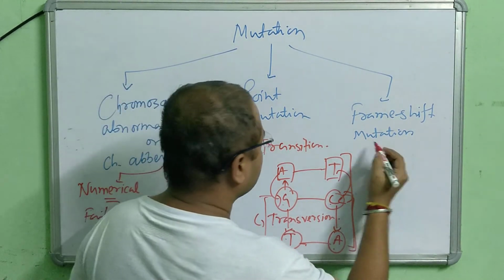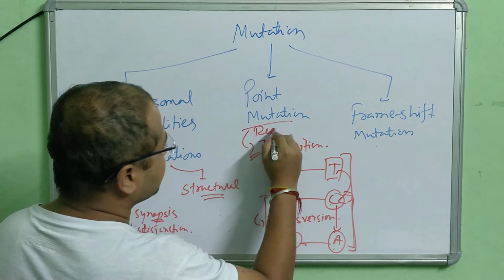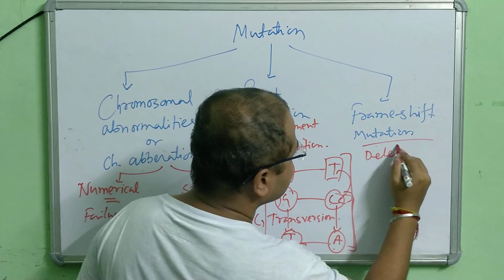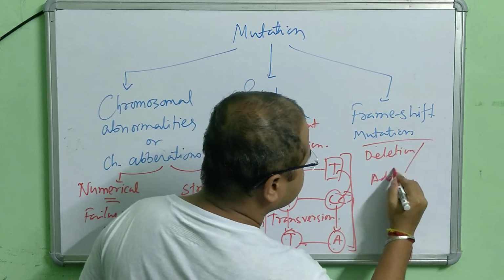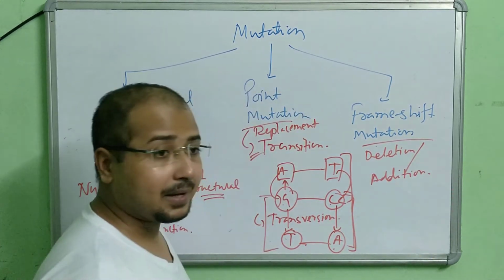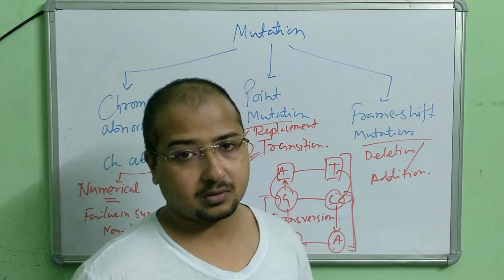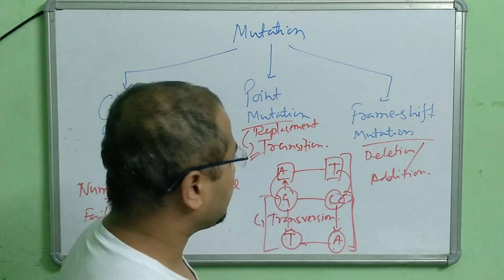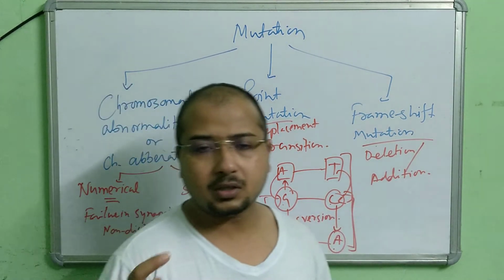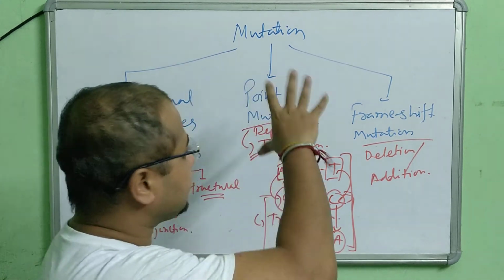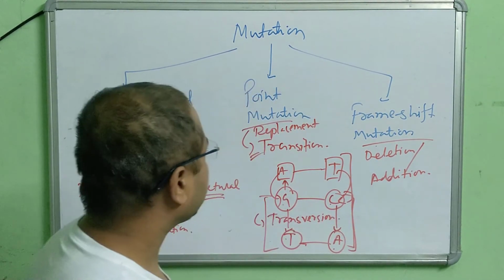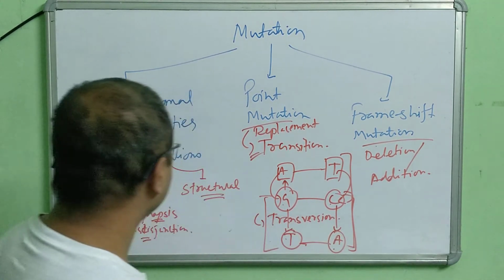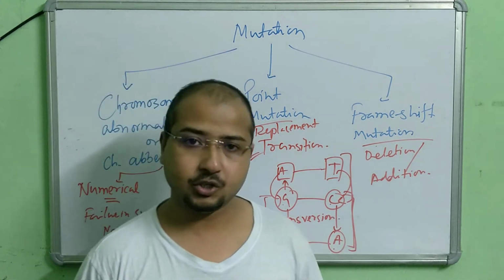So the earlier one was about replacement, and this is about either deletion or addition of a single base pair or a sequence of base pairs in the DNA. That is called frame shift mutation. We have a very short part of these mutations in our class 12 syllabus. This much knowledge will suffice for you to attempt any questions on these three types of mutations.